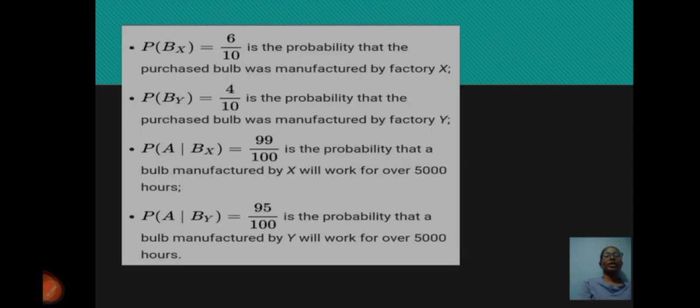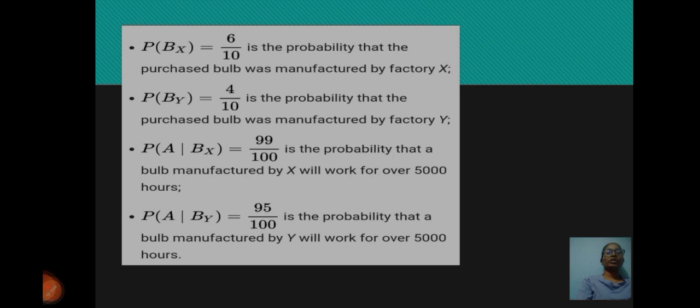Here P(B_X) = 6/10 is the probability that the purchased bulb was manufactured by factory X. P(B_Y) = 4/10 is the probability that the purchased bulb is manufactured by factory Y. P(A|B_X) = 99/100 is the probability that a bulb manufactured by X will work for over 5,000 hours.